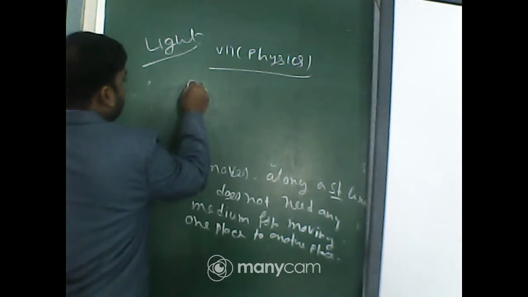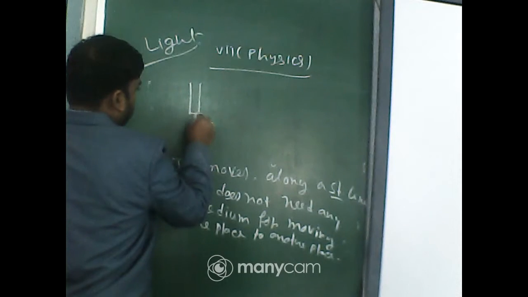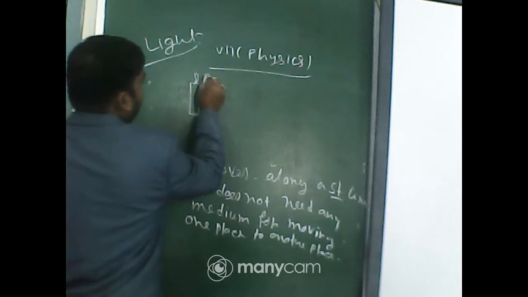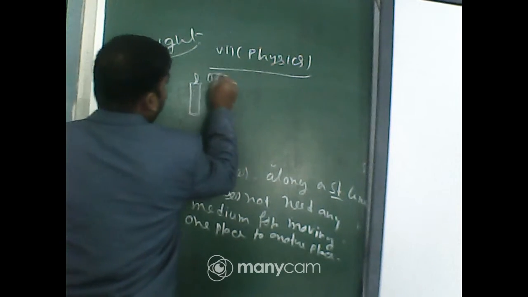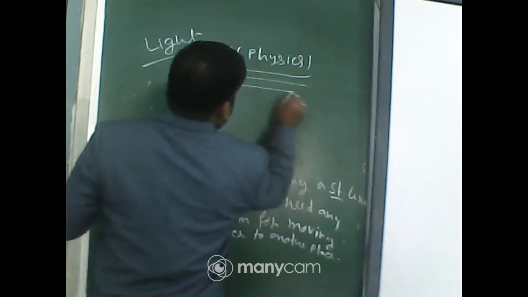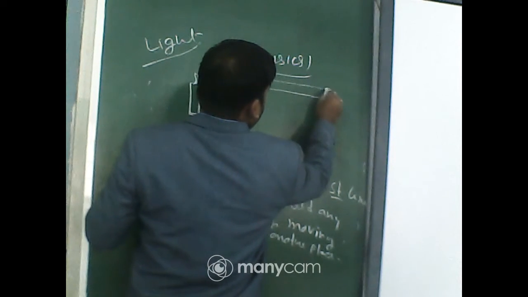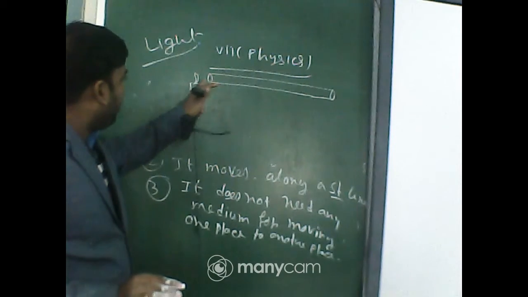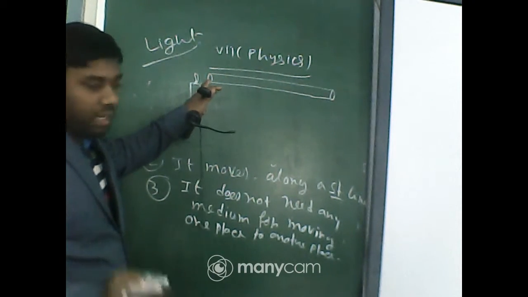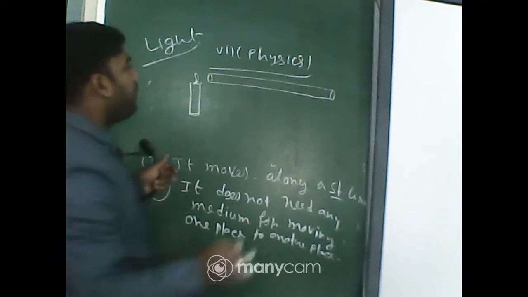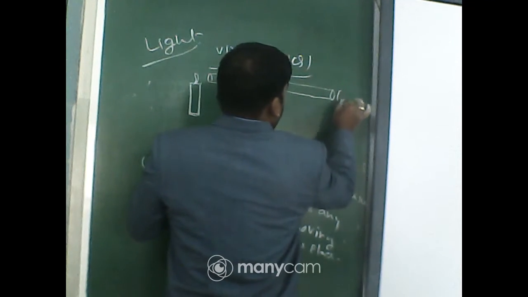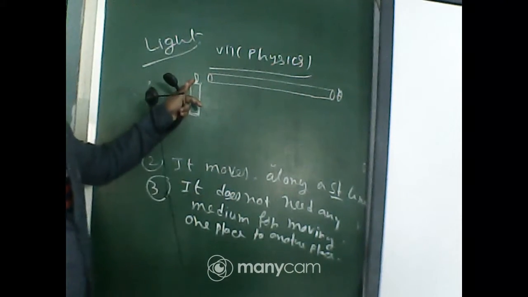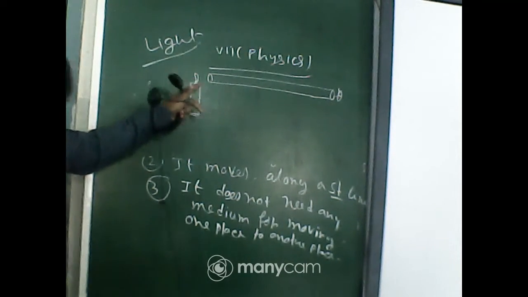One candle is here, and you have taken one straight tube, just like this. You keep one end of the tube just beside the flame of the candle. If you keep your eye at the other end, obviously you will be able to see the candle flame.